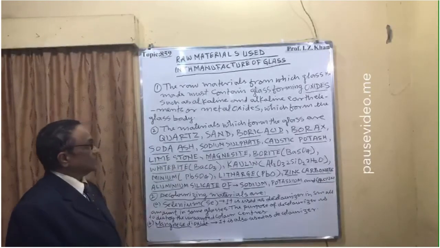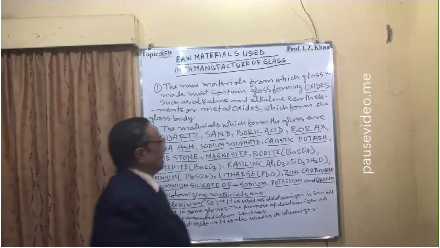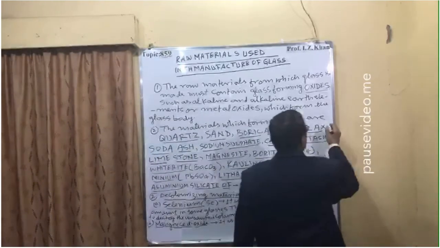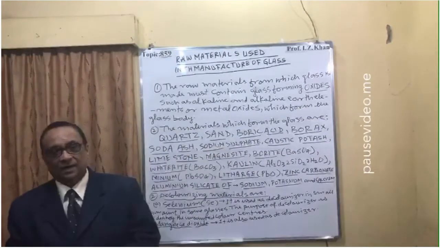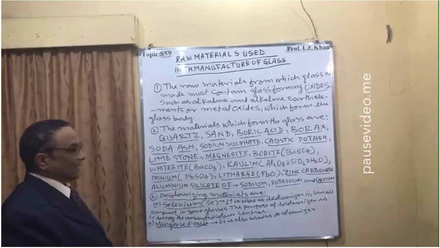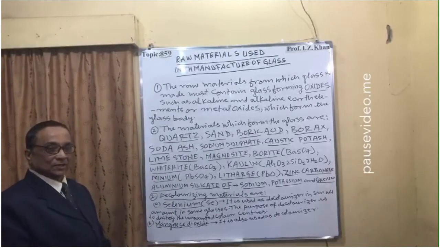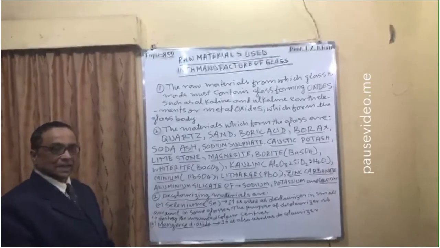Number two, the materials which form the glass are, first, quartz. Quartz is actually silica, and if we say sand, it means silica with some impurity.